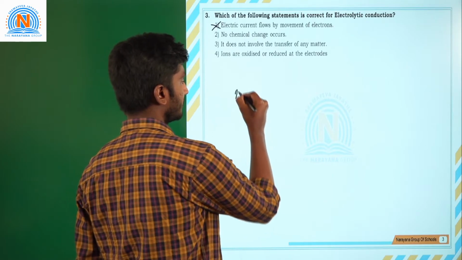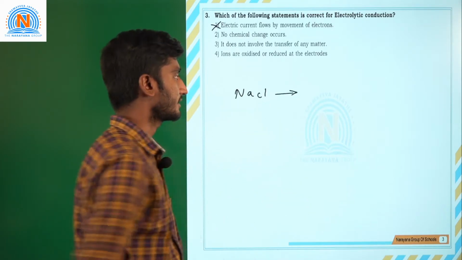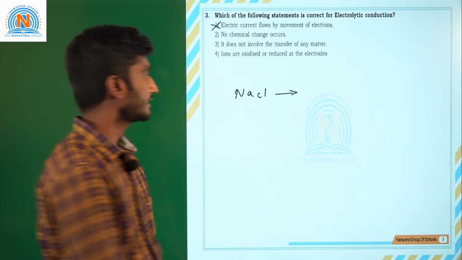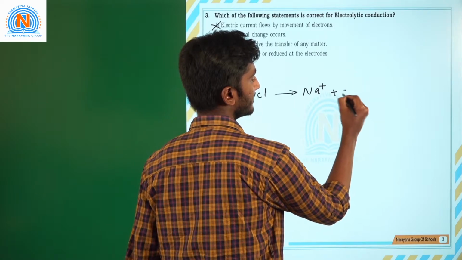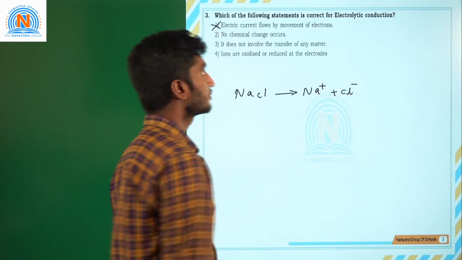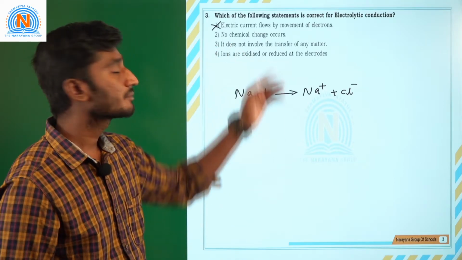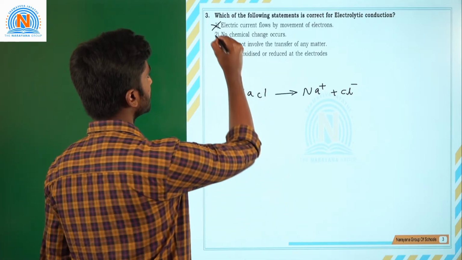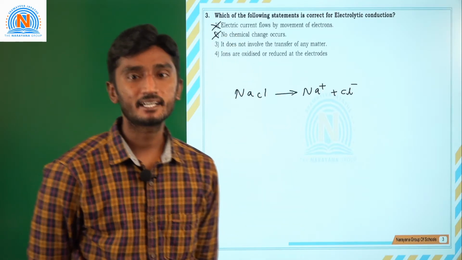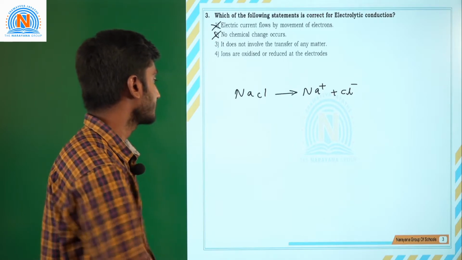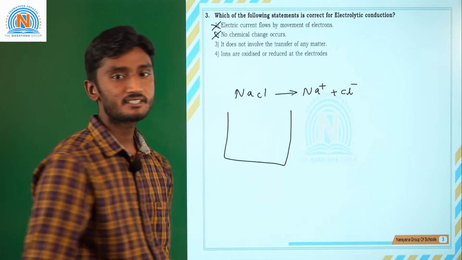Take NaCl only. Here it is decomposing. Ionization is taking place; it converts to Na plus and Cl minus. So chemical change is happening, but here they say no chemical change is happening. So that is wrong. The third option says it does not involve the transfer of any matter. Actually, transfer of matter is taking place.